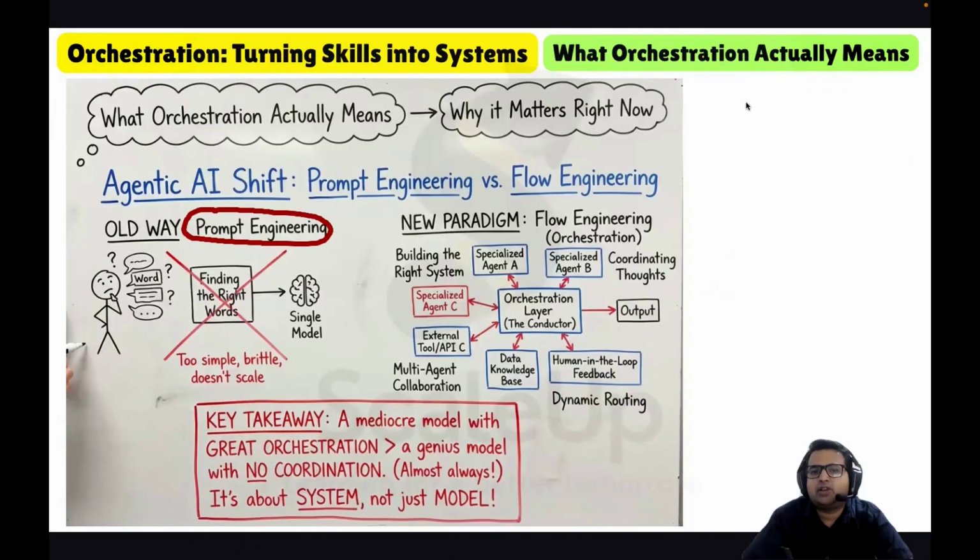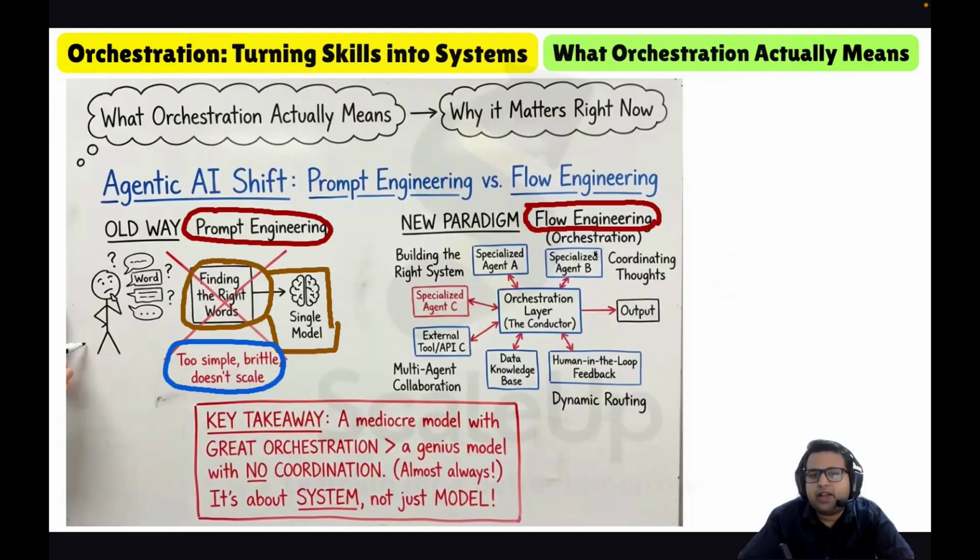Prompt engineering, finding the right words to give to the large language model, is too simple, brittle, and it does not scale. But flow engineering, the new paradigm, is all about building the right orchestration layer.